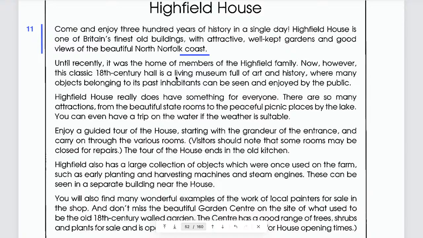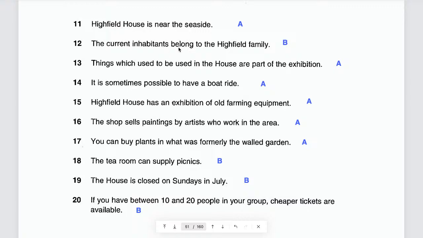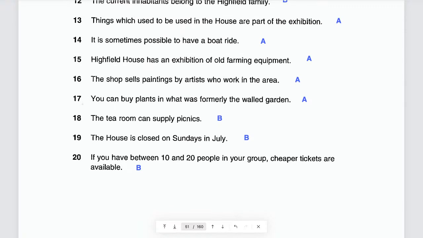Where many objects belonging to this past inhabitants can be seen and enjoyed by the public. Here they say the current inhabitants belong to the Highfield family, and the answer is wrong, right? 12B.